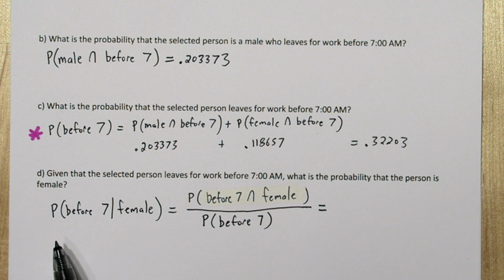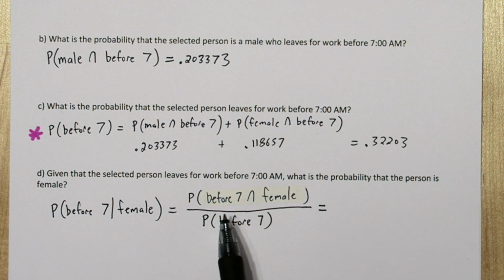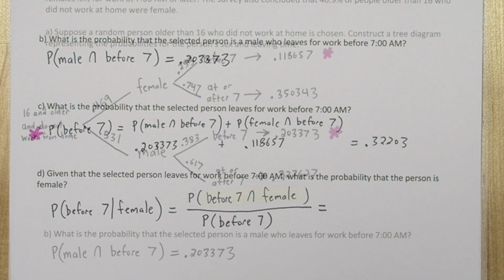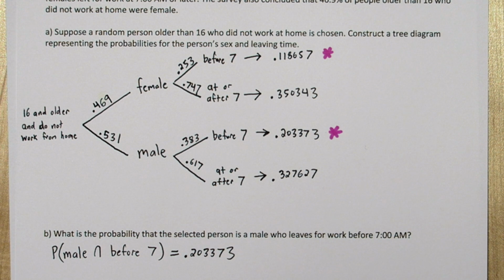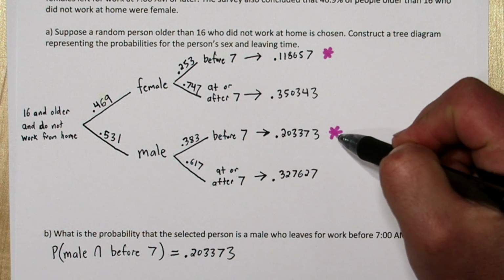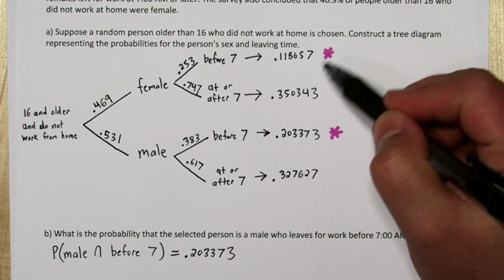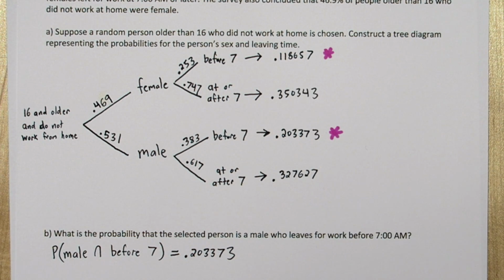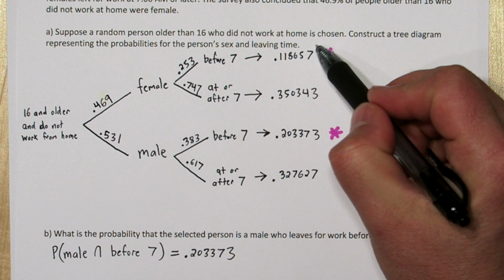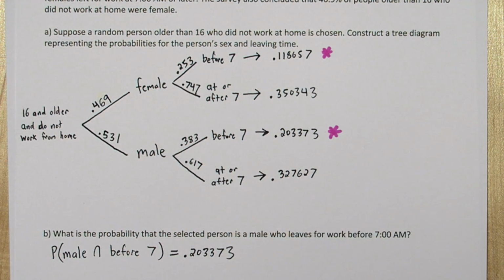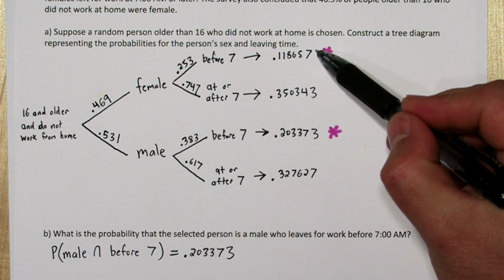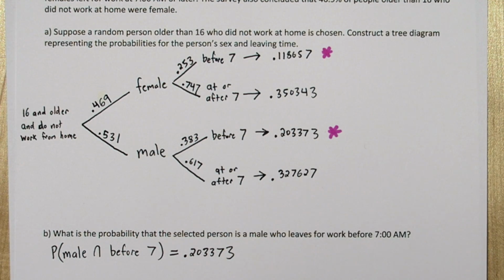We can just use the general addition rule to add these two probabilities, since the events are mutually exclusive. The probability of before 7 given female equals the probability of before 7 and female divided by the probability of before 7. Now, if we look at all the probability associated with leaving before 7 a.m., it's this probability and this probability. Of all that probability, the probability that's associated with females is this probability right up here. So we're basically going to divide this by the sum of these two.